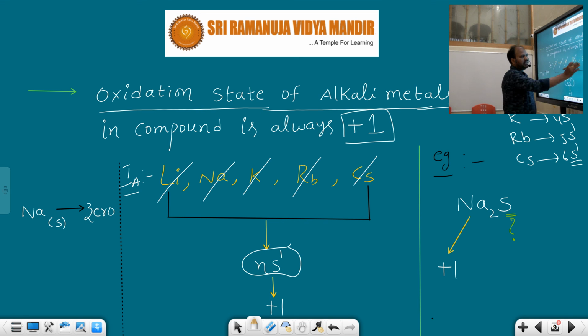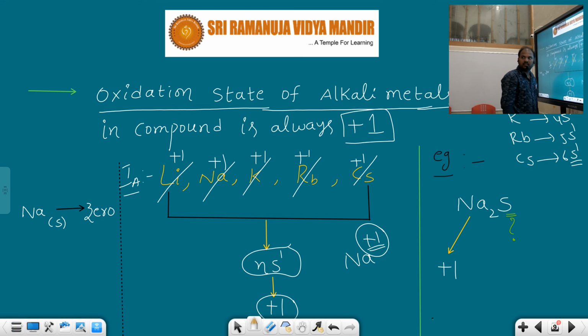All these elements have one electron in their valence shell. If it loses that one electron, it gets more stability by achieving the nearest noble gas configuration. Whenever one electron is lost, it gets a charge of plus 1. This arbitrary charge can be taken as the oxidation state. That's why the oxidation state of lithium is plus 1, sodium plus 1, potassium plus 1, rubidium plus 1, and cesium plus 1.